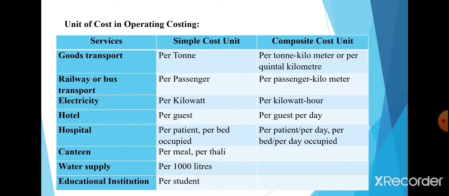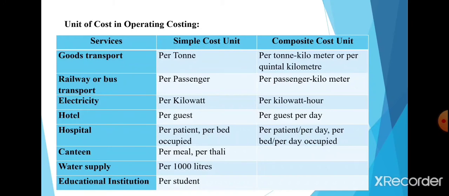In certain cases, a composite unit is used, that is passenger kilometer in a road transport company, etc. The following are some of the examples of the cost units used in different organizations. In goods transport, the simple cost unit is per ton, and the composite cost unit is per ton kilometer or per quintal kilometer.